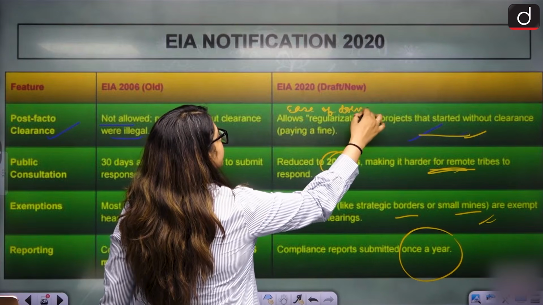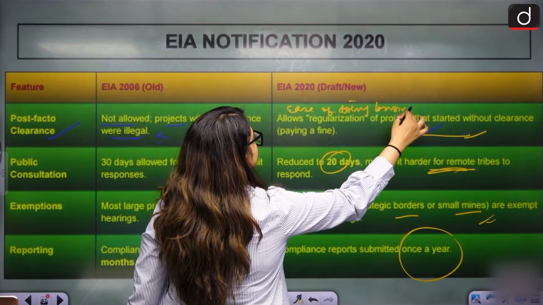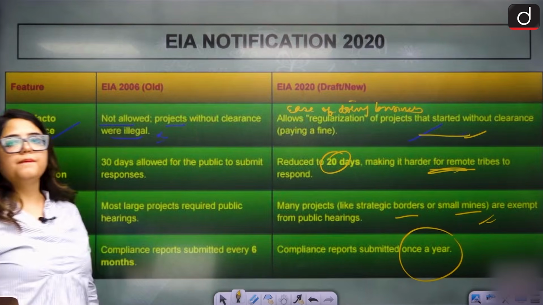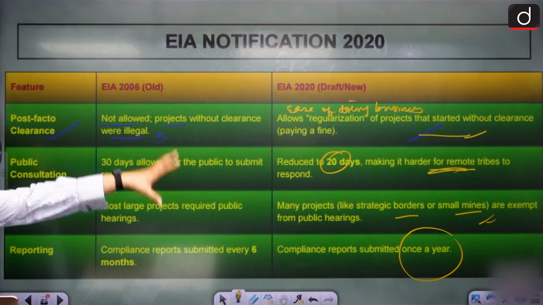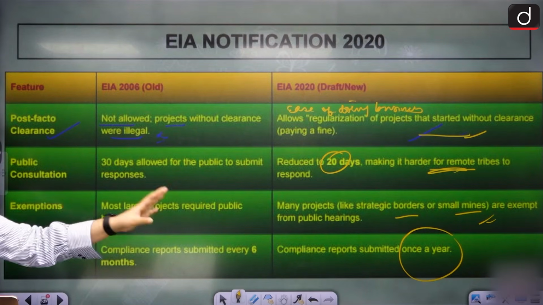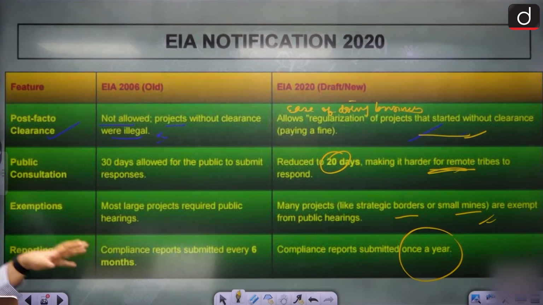This is a part of ease of doing business. Clear? We are still doing everything, just making the process a little bit easy and breathable, right? We're not killing our industries. We're not killing our startups. We're not killing our investors. That's all. Clear?